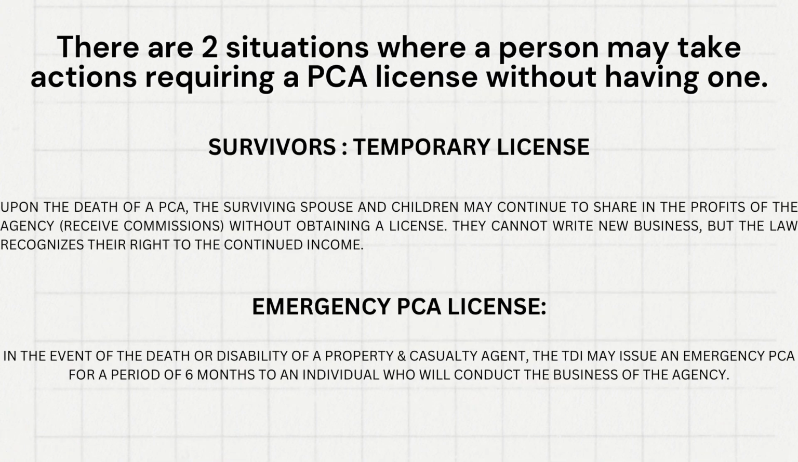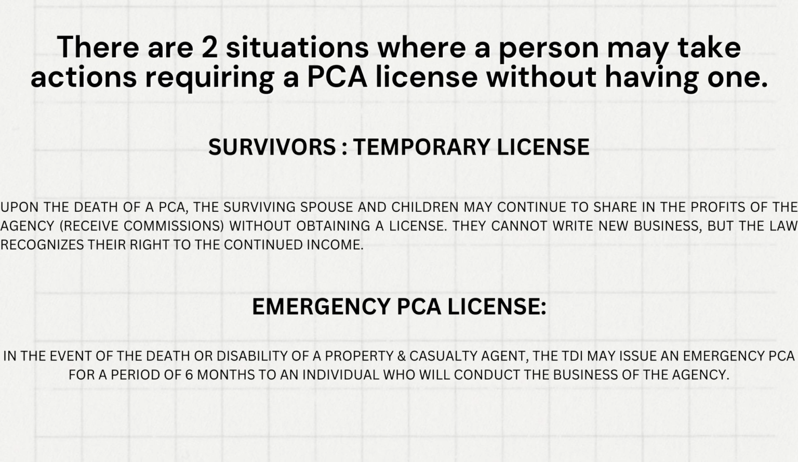There are 2 situations where a person may take actions requiring a PCA license without having one. Survivors, temporary license. Upon the death of a PCA, the surviving spouse and children may continue to share in the profits of the agency, receive commissions, without obtaining a license. They cannot write new business, but the law recognizes their right to the continued income.